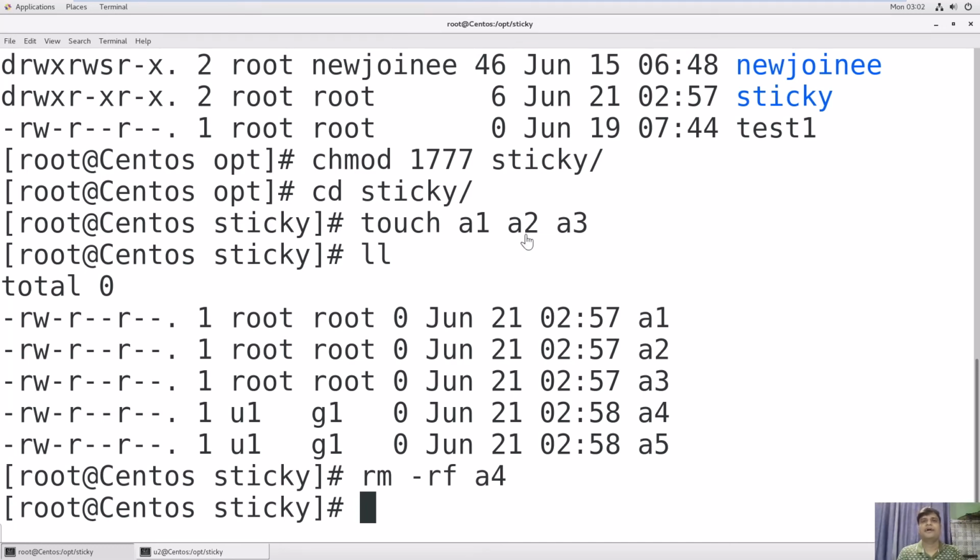You have seen how important sticky bit is. So if you have your files on an FTP server, then you can restrict other users from deleting the files, right?